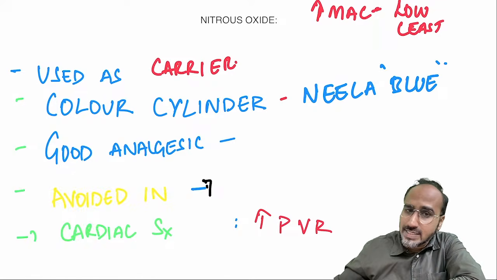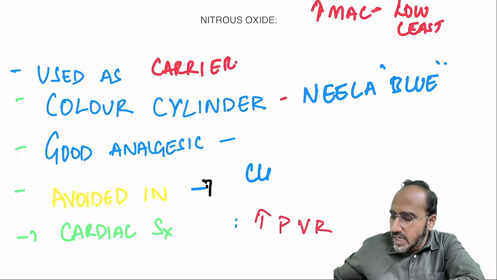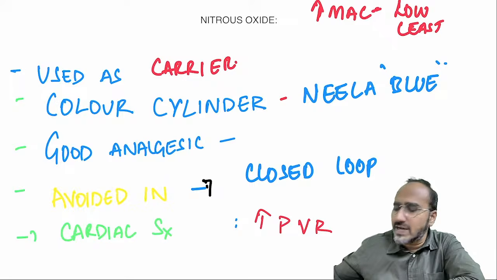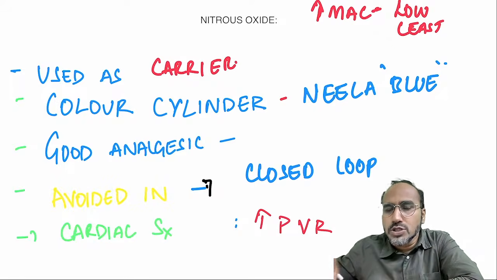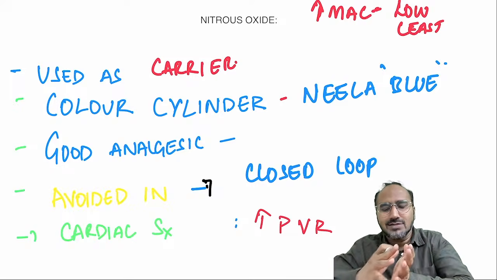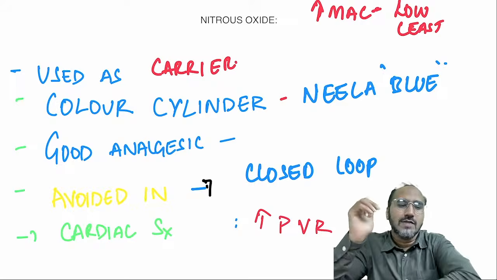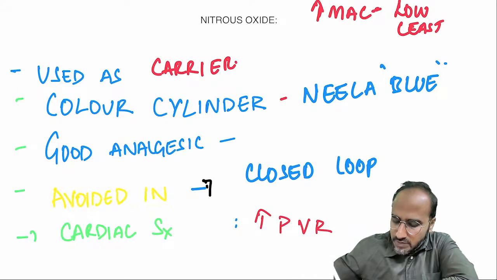It is a very good analgesic agent, but nitrous should be avoided in closed loop surgeries and cardiac surgeries. In closed loop surgeries, if you give nitrous, it will accumulate. Closed loop surgery means, for example, the patient has intestinal obstruction; don't give nitrous. Something has already accumulated. If you give nitrous, it will dilate that part of the intestine and it can lead to rupture of the intestine also.